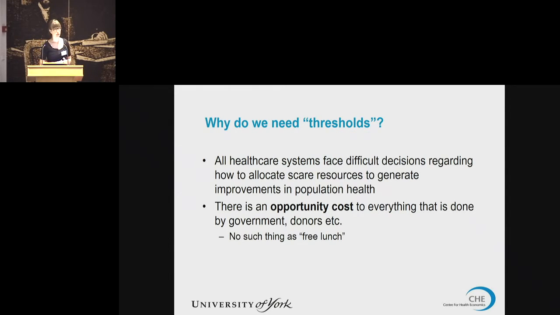Okay, so why do we need thresholds? Well, all healthcare systems face difficult decisions regarding how to allocate scarce resources to generate improvements in population health. And these difficulties are compounded in low and middle income countries where these constraints tend to be bigger. So we may have smaller budgets, fewer human resources for health, less infrastructure, bottlenecks, supply chain issues. All of these are problems that we face that are more difficult to overcome in low and middle income countries than in high income countries.